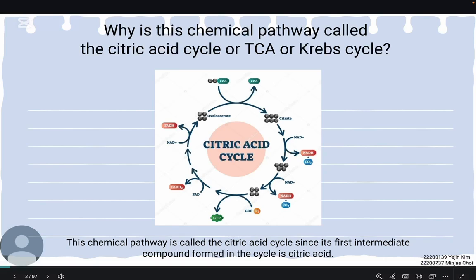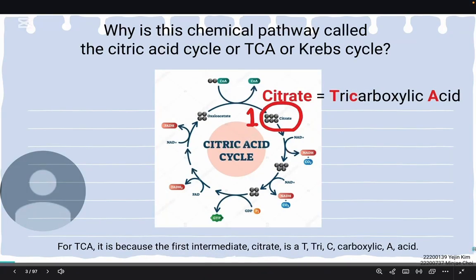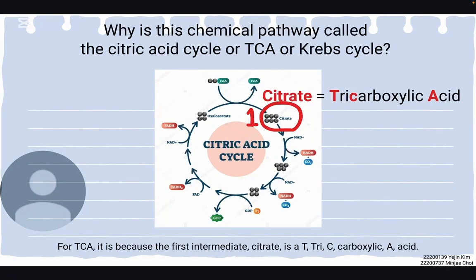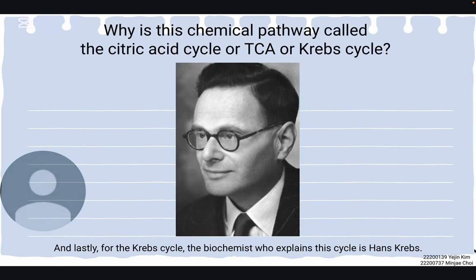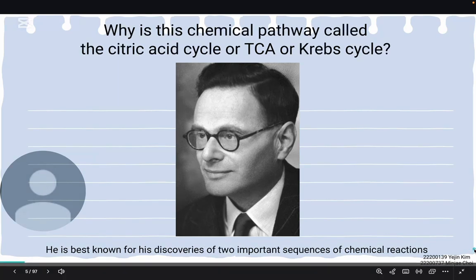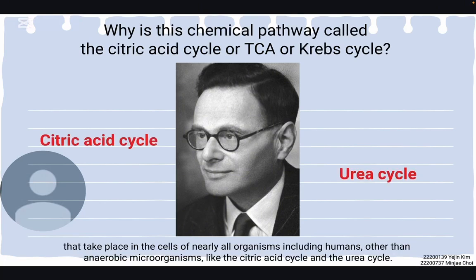First, why is this called the citric acid cycle or TCA or Krebs cycle? This chemical pathway is called the citric acid cycle because the first intermediate compound formed in this cycle is citric acid. And why TCA? It is because the first intermediate, which is citrate, is also called tricarboxylic acid. And for the last, why Krebs? It's because the one who explained this cycle is Hans Krebs. He is also best known for the citric acid cycle and also the urea cycle.